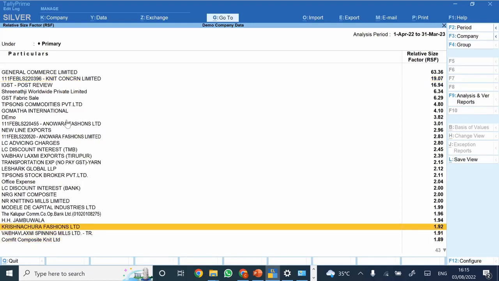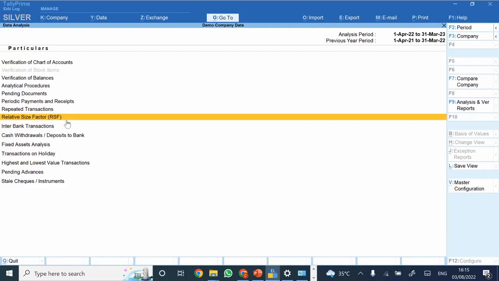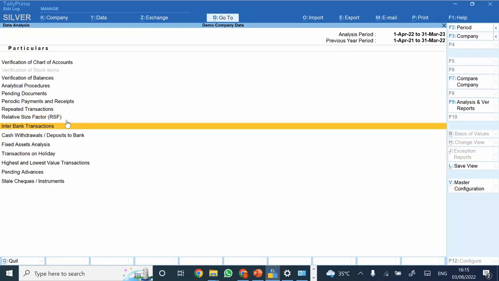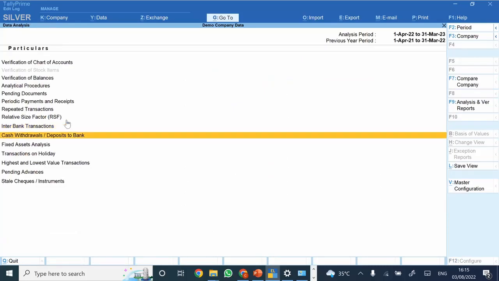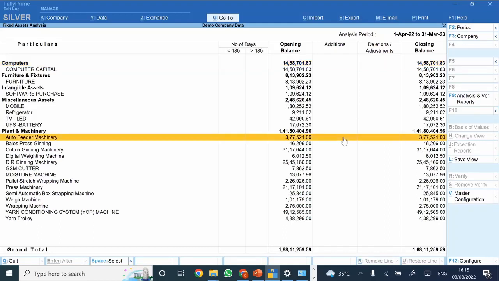So in case there are any such transactions, you can directly check them. The report would be available here for relative size factor. Interbank transactions are basically the rest of the contra transactions, if you want to verify them. Cash and bank deposits would be available. This is the fixed asset register: opening, additions, deletions, closing. For additions, whether it was actually required to be capitalized or not, you can check directly from here.